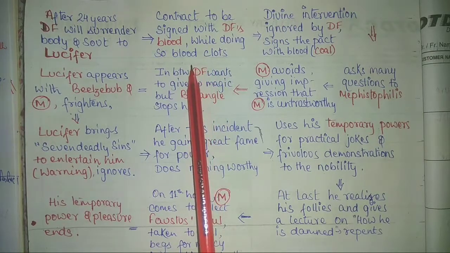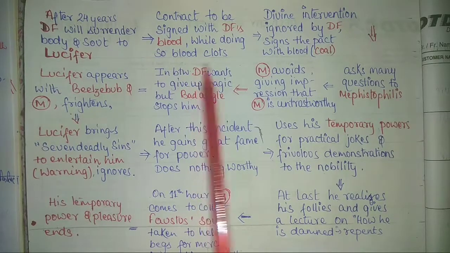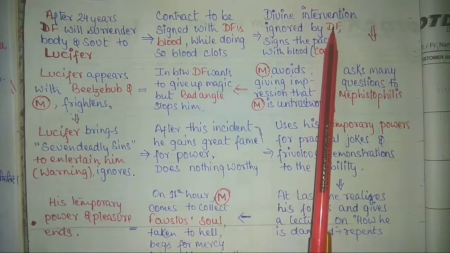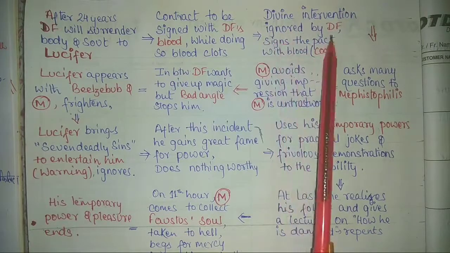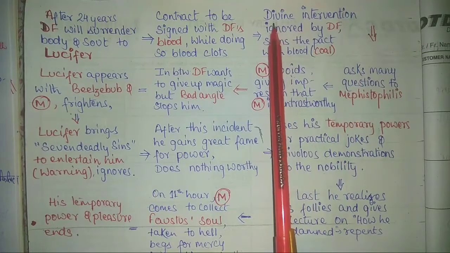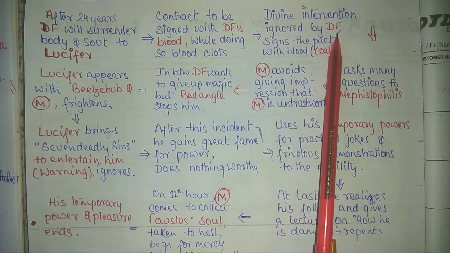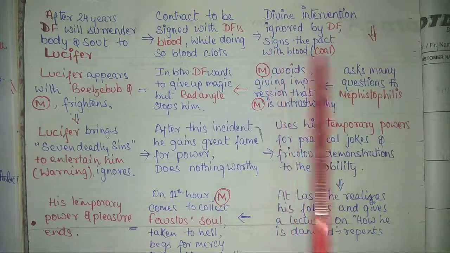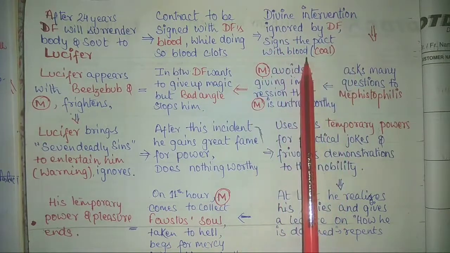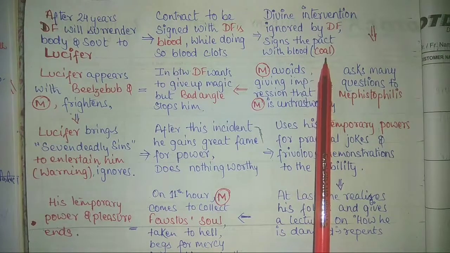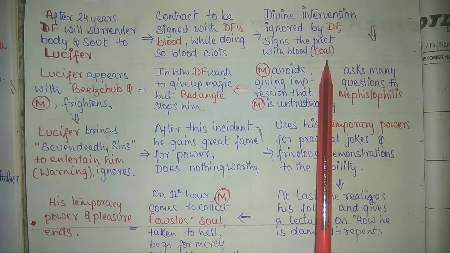But Dr. Faustus avoids it. In the play, it is said that it is divine intervention which is ignored by Dr. Faustus. This is a sign that divine power is asking Dr. Faustus to avoid this pact, but he signs it with his blood because the blood was normalized again with the help of burning coal, which was brought by Mephistopheles, the servant devil of Lucifer.